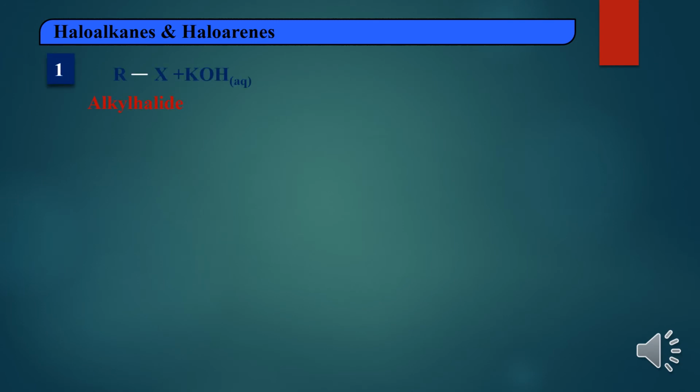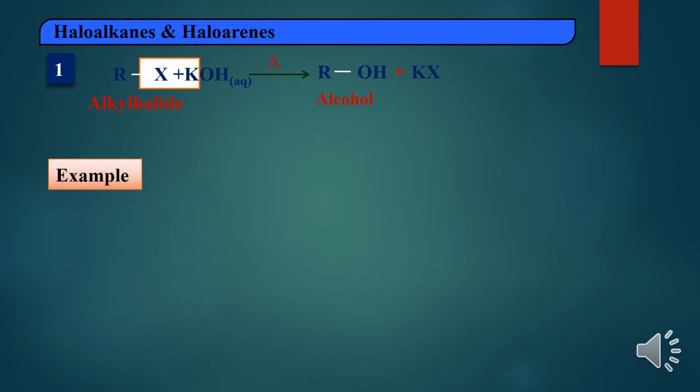The alkyl halide reacts with potassium hydroxide. In potassium hydroxide, OH is a nucleophile. OH will attack the carbon atom, meaning R. We have taken the alkyl halide as RX. That's why OH will go and attack R and get attached to R, and the halogen will be removed with potassium. So here we are getting the products alcohols and potassium halides.